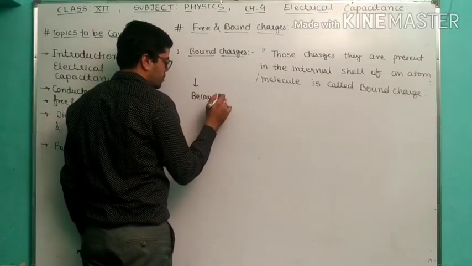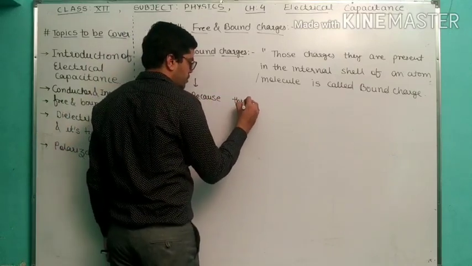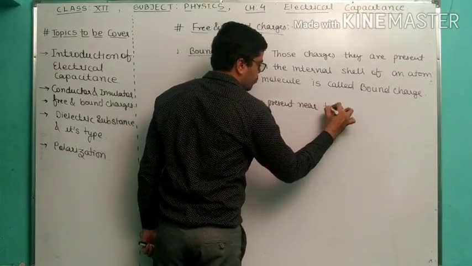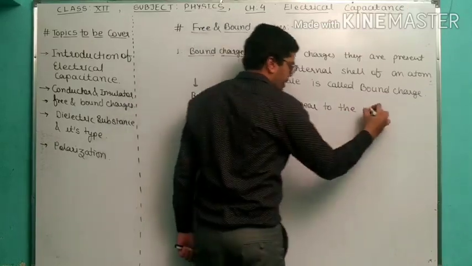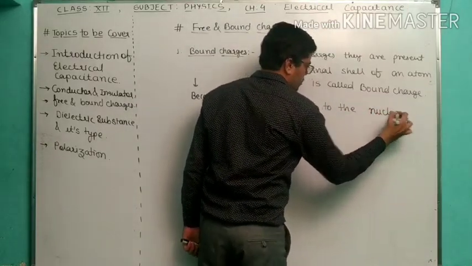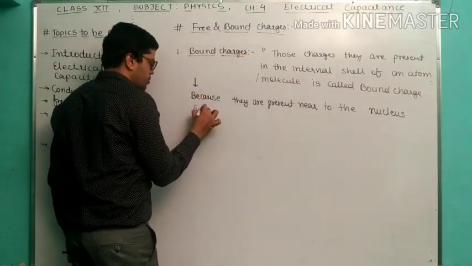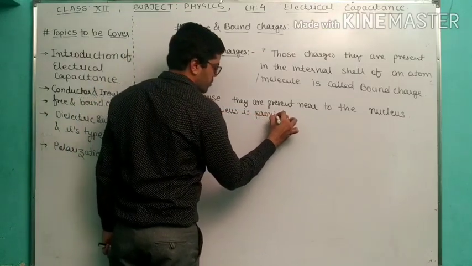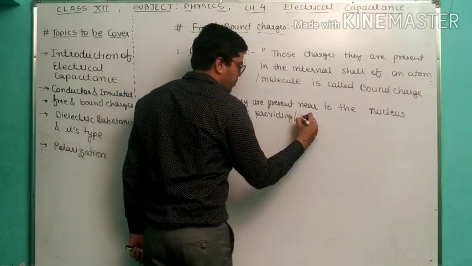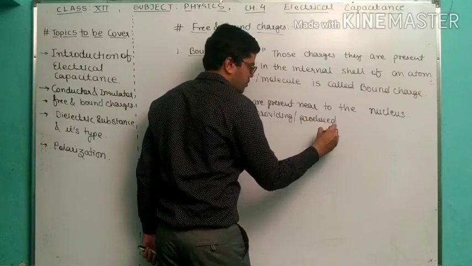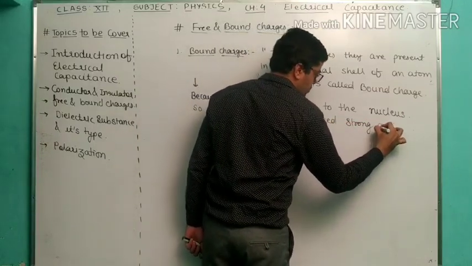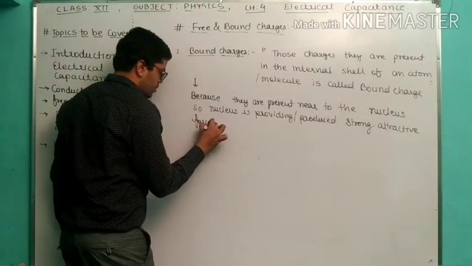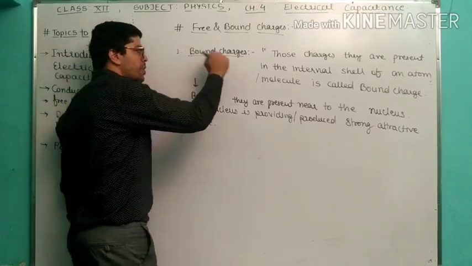Because they are present near the nucleus, and the nucleus produces a strong attractive force. That's why it is called bound charge.